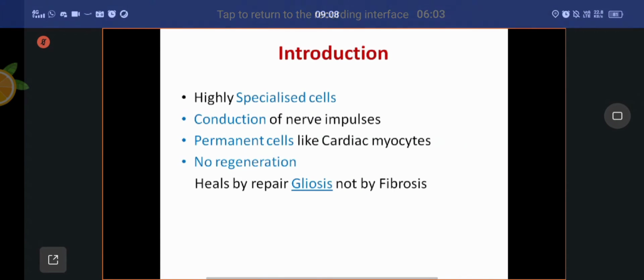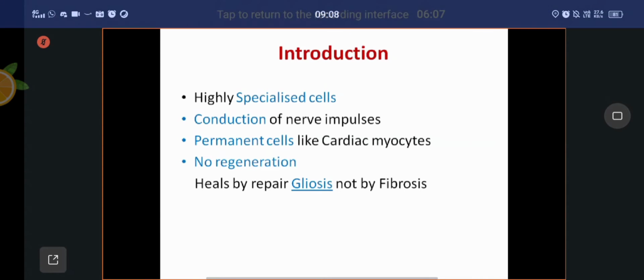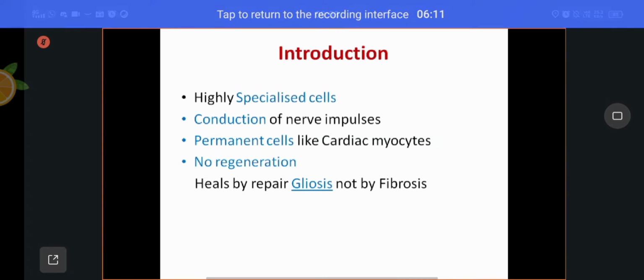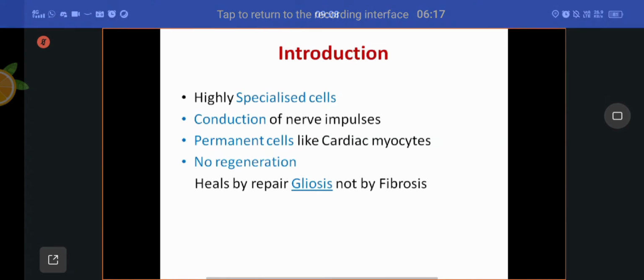Suppose one part of one lobe of lung is removed, the other part will be enlarged. If one lung is removed, the other lung will be enlarged. This type of enlargement is called compensatory enlargement.